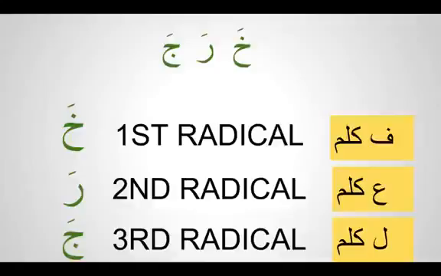So we need to identify. Let me give you some examples. You see kharaja. You have to look at the sounds being produced as well. What are the signs on the letters? Here you see fatha, fatha, fatha. Zahaba means he went.